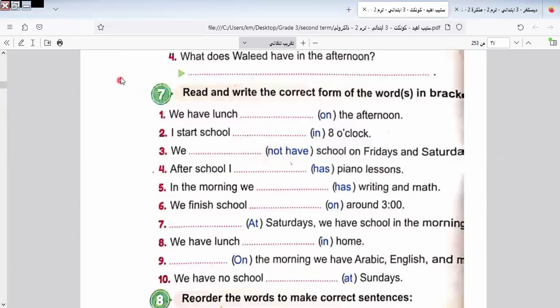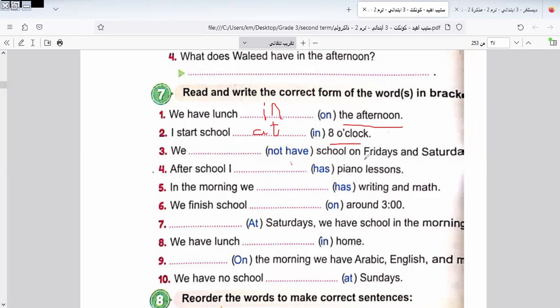Let's answer this question. Here we have lunch space in the afternoon. It will be in, not on. Why? Because as we know, we use in during the day, the time of the day. Okay, it will be in. I start school. Here we have the clock, so it will be the preposition that we use with the clock, with the hours.